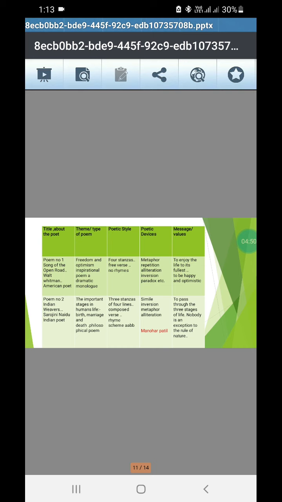The theme is given, important stages in human life, birth, marriage and death. Philosophical type of poem. Poetic style मध्ये 3 stanzas of 4 lines, composed verse, rhyme scheme is A, B, B. Then the poetic devices used are simile, inversion, metaphor, alliteration. The poet has given the message to pass through the three stages of life. Nobody is an exception to the rules of nature. So this way, table will help us to complete the poetic appreciation question. That guidelines and table, this we are going to use together to complete the answer.